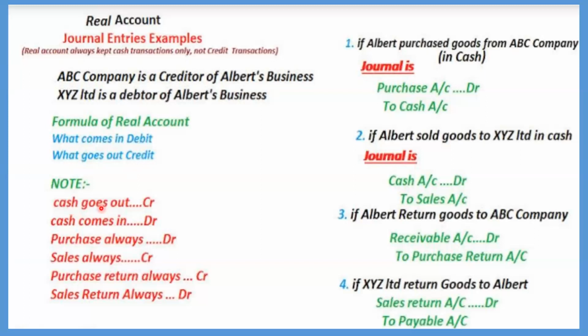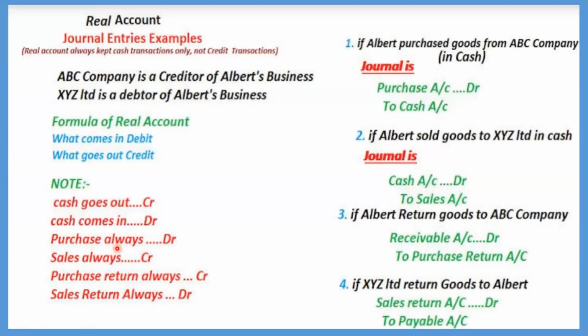See, cash is going out. It should be credited or debited? Credit. Something is coming in. Cash is coming in. Should we put it under debit or credit? Debit. Purchase always. That means purchase means something is coming in, right? Purchase means we are giving money and purchasing something. That means something is coming inside.